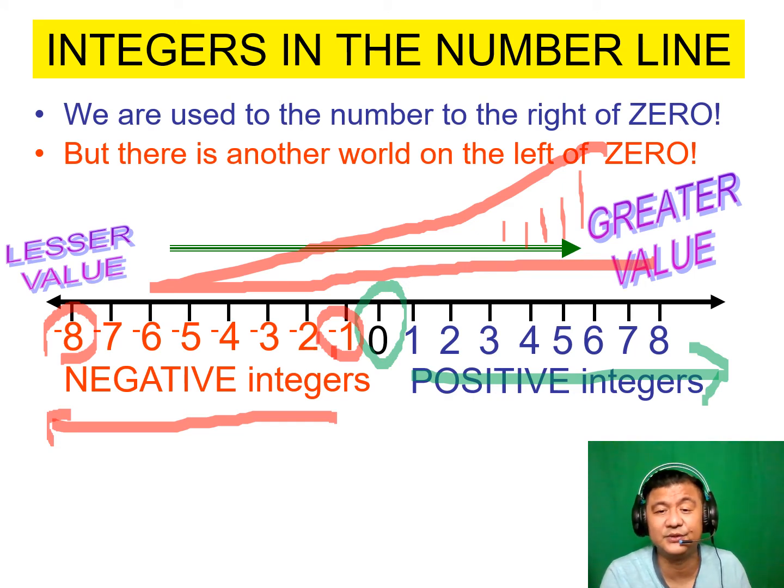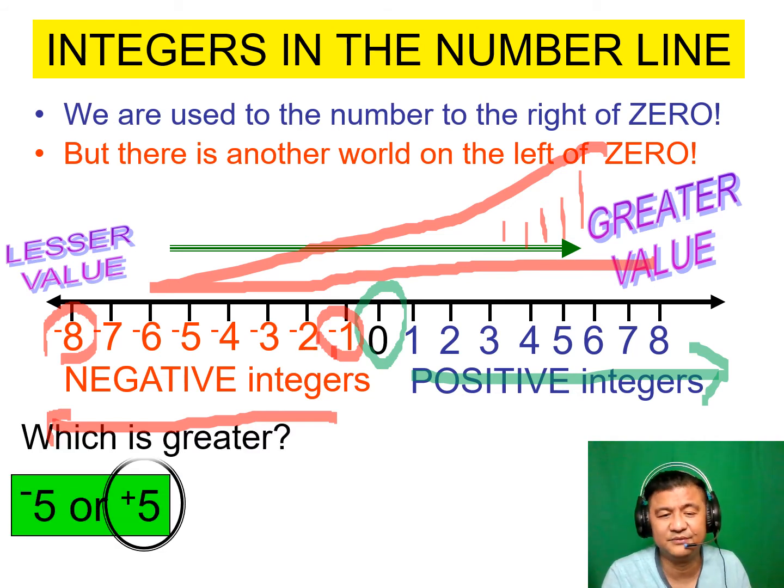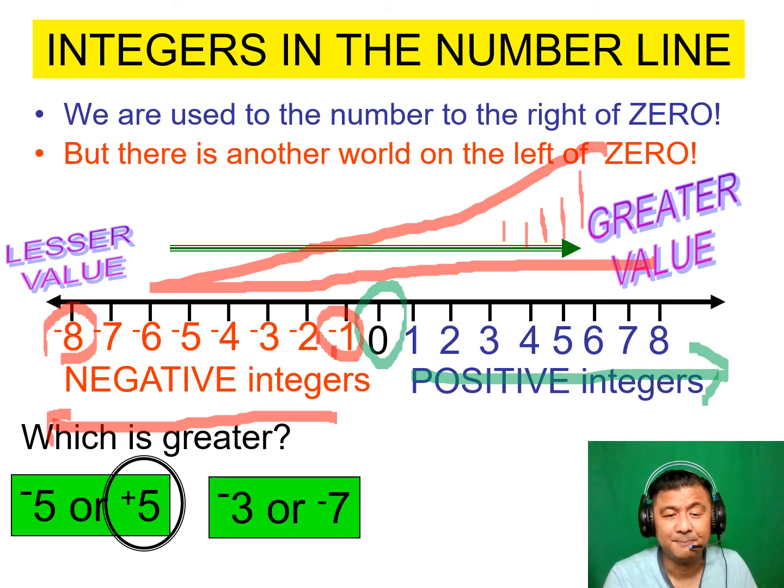Obviously, 8 is greater than 5, 5 is greater than 2, 2 is greater than 0, 0 is greater than -3. Take note, 0 is greater than -3, and -3 is greater than -8. So which is greater? Think of the following: -5 or +5. Obviously, it's +5. How about here? A -3 or a -7? Which is greater? Okay, think of it.